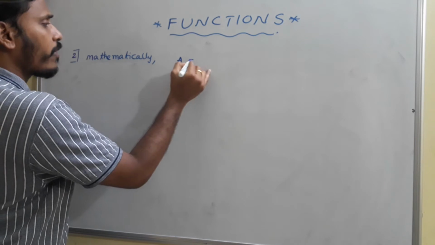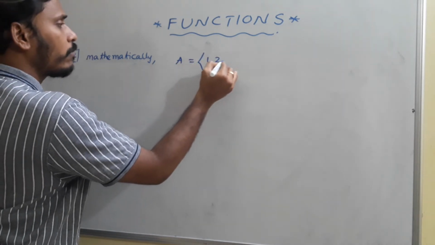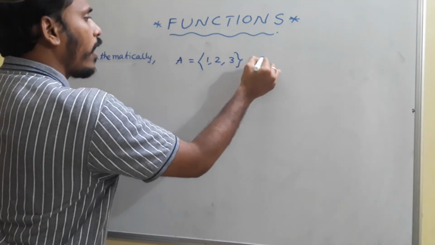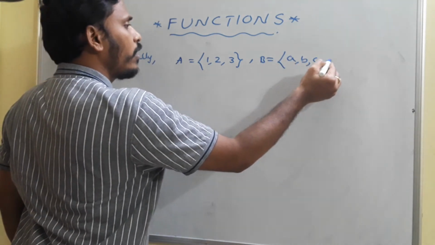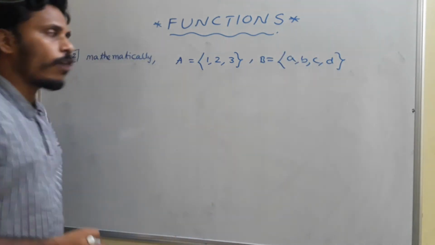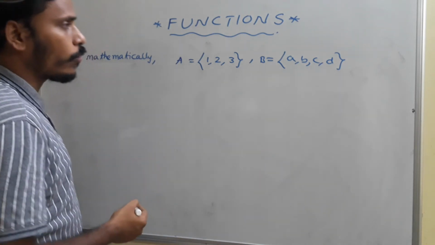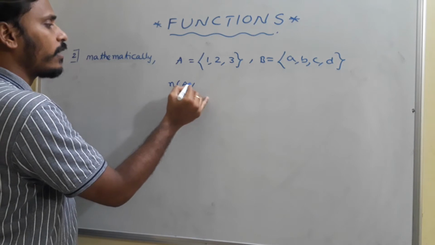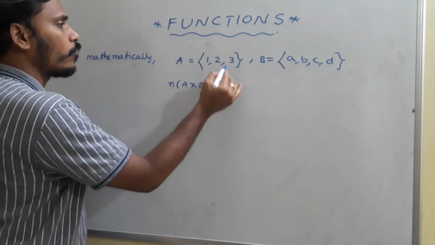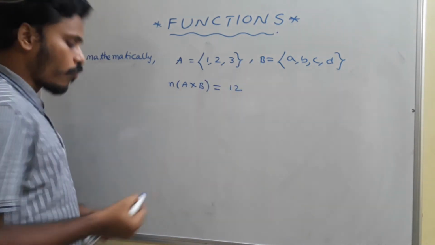Take set A having the elements, say, 1, 2, 3, and take some B having the elements a, b, c, d. Right. If you have like this, A containing the numbers 1, 2, 3, B with a, b, c, d, then it is very clear that n of A cross B is equals to 3 into 4, which is 12.